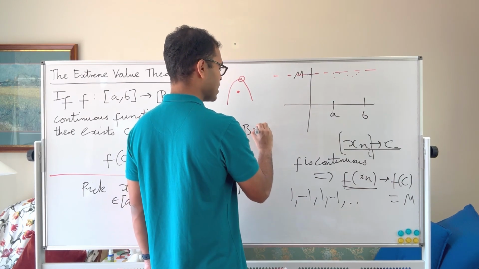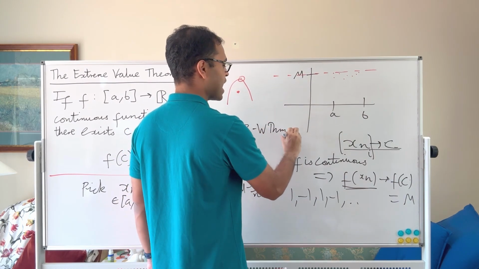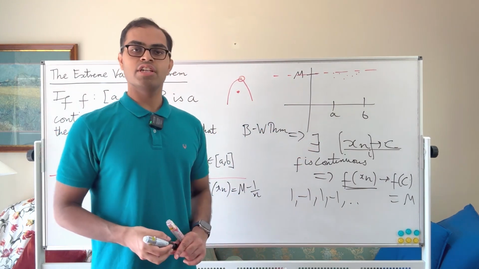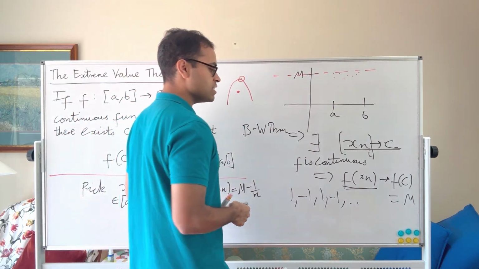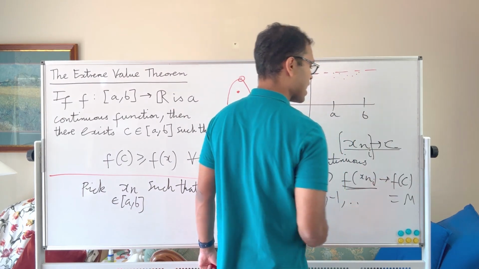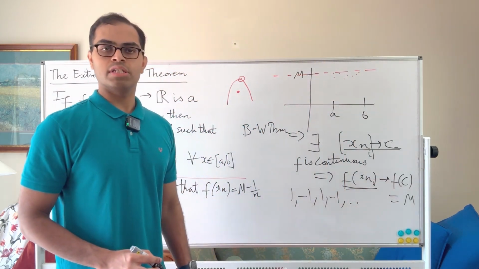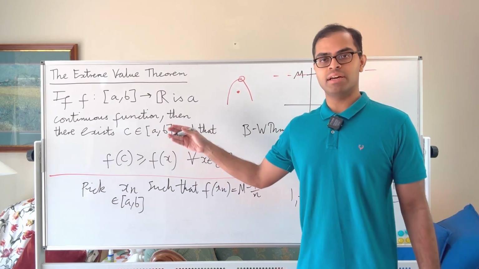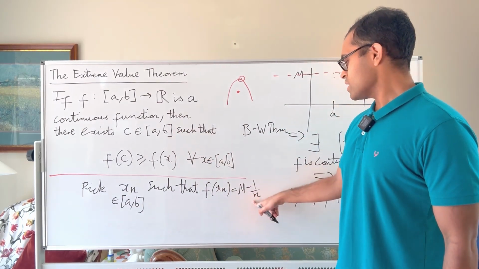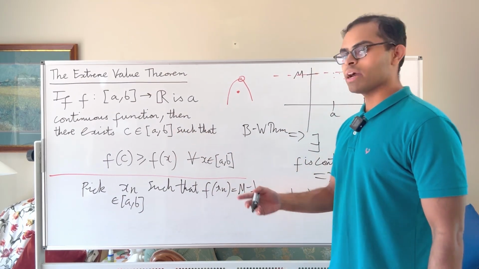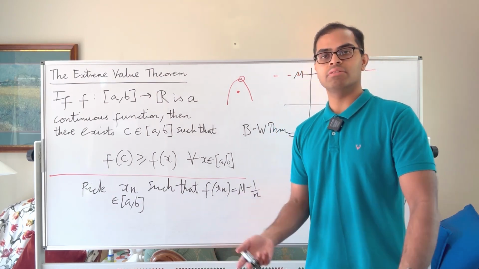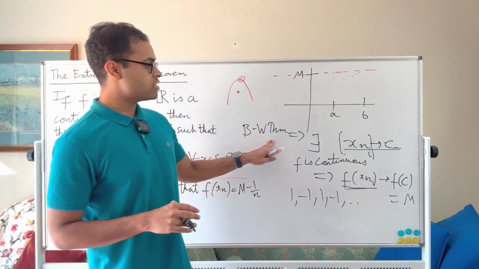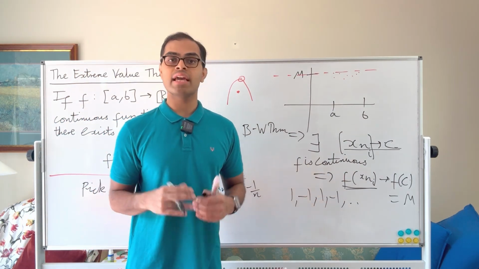So the Bolzano-Weierstrass theorem implies that there exists a subsequence x_{n_i} that converges to c, and then since f is continuous, f of x_{n_i} converges to f of c, which is equal to m. And here f of x_{n_i}, because it's an infinite collection of terms of the sequence, is converging to m, because it's going to be m minus 1 over n_i, and the n_i's are going to go to infinity. So that's the trick basically. We're invoking Bolzano-Weierstrass to guarantee that there is a global maximum.